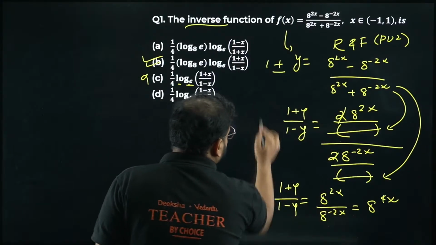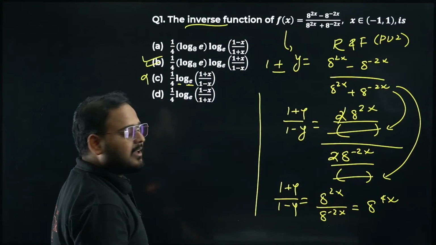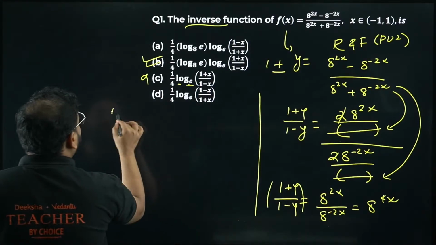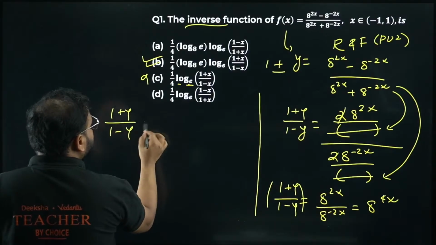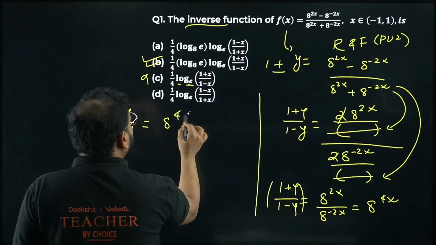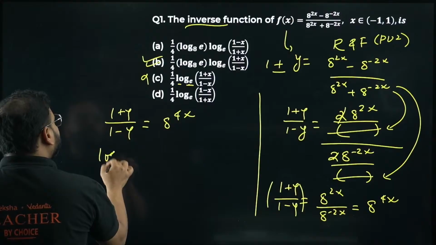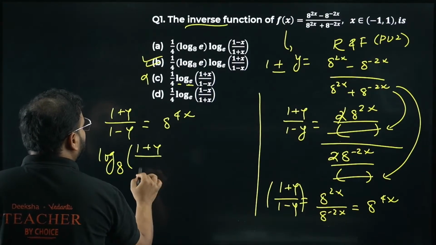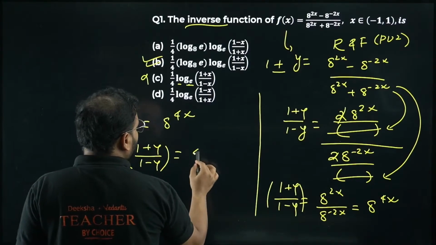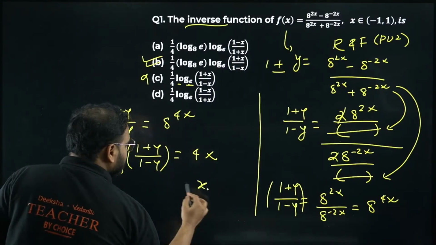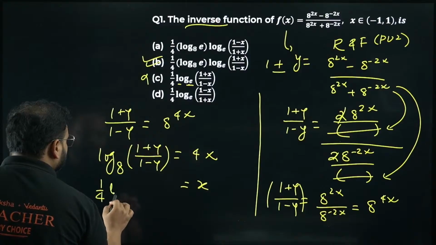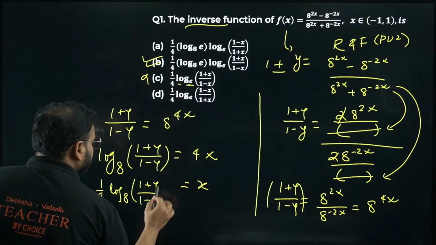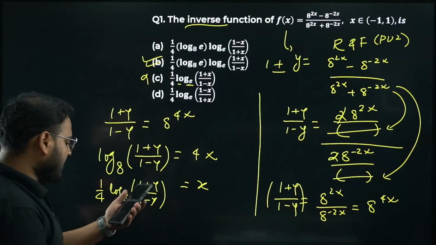Now you can check here. I want x as the subject, which means I have to change this. Right now this and this are in exponential form. I want to convert into log form, to take log on both sides. With what base? With the base 8. So log with the base 8, we have 1 plus y upon 1 minus y equals 4x. I want x as the subject, so x equals, please check, 1 by 4 log 8 of 1 plus y upon 1 minus y. This is your answer, right? From here you can check the answer.